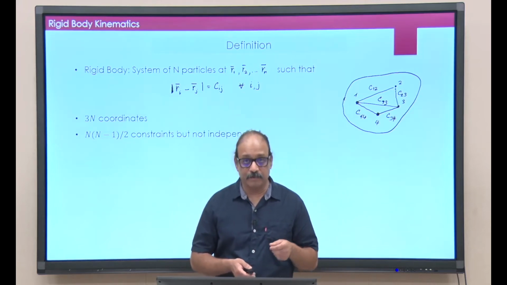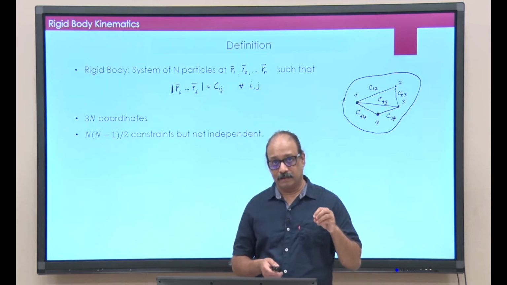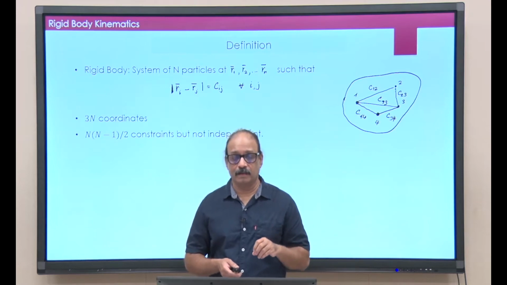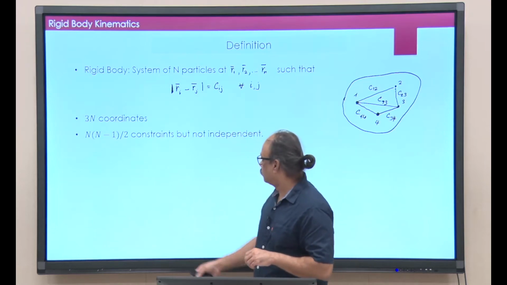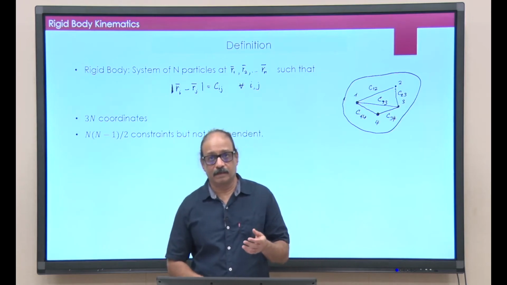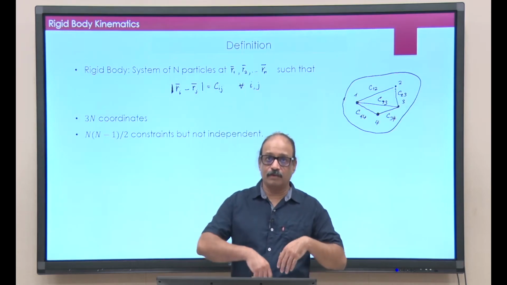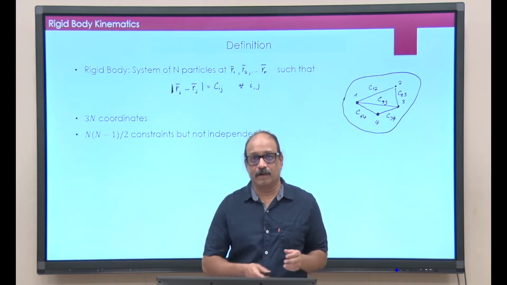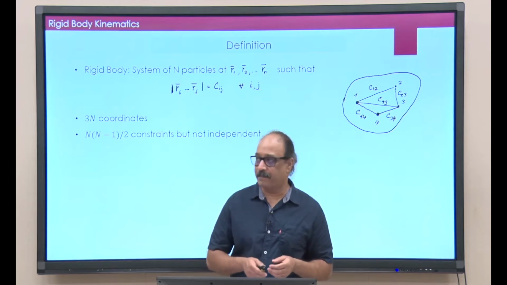Now, if you look at number of coordinates, that is growing as 3n, that is growing linearly with n, and the number of constraints here, they are going as n square, which means very quickly the number of constraints will outgrow or become larger than the number of coordinates. But that of course cannot happen.